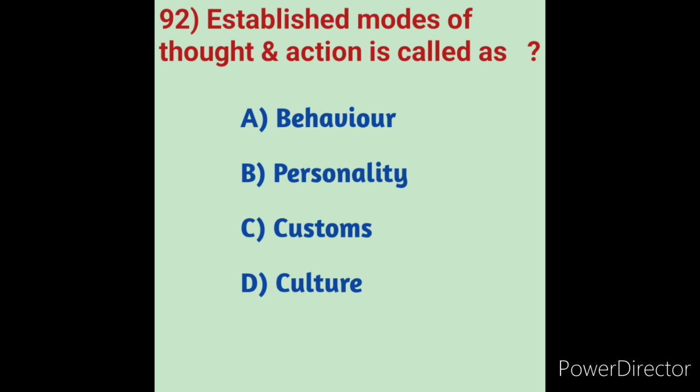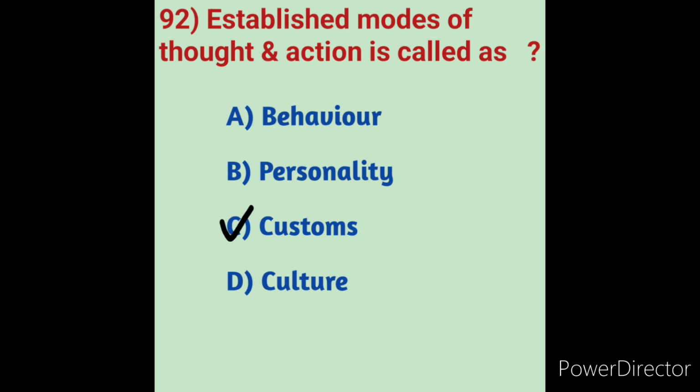The word custom is used to apply to the totality of behavior patterns which are carried by tradition and lodged in the group, as contrasted with the more random personal activities of the individual. So here established modes of thought and action is called customs. So here option C is the correct answer.